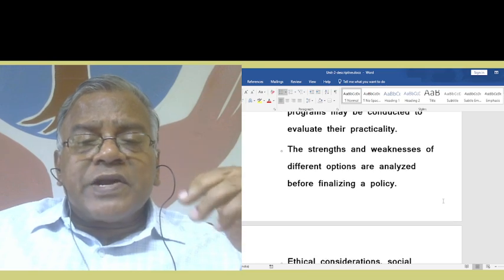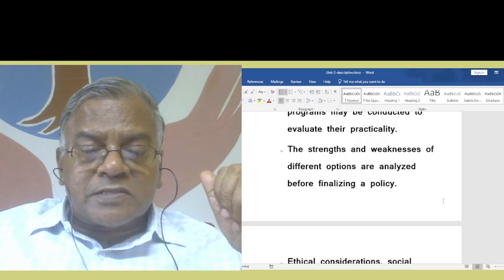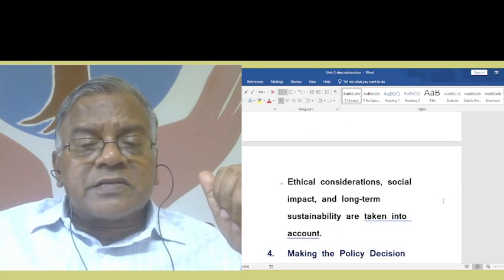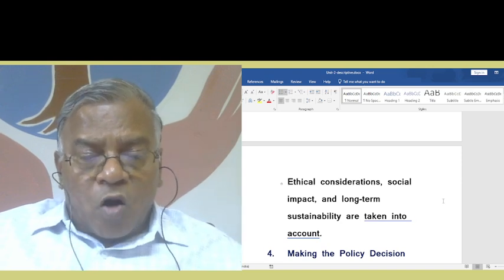The strengths and weaknesses of different options are analyzed before finalizing a policy. Ethical considerations, social impact, and long term sustainability are taken into account.